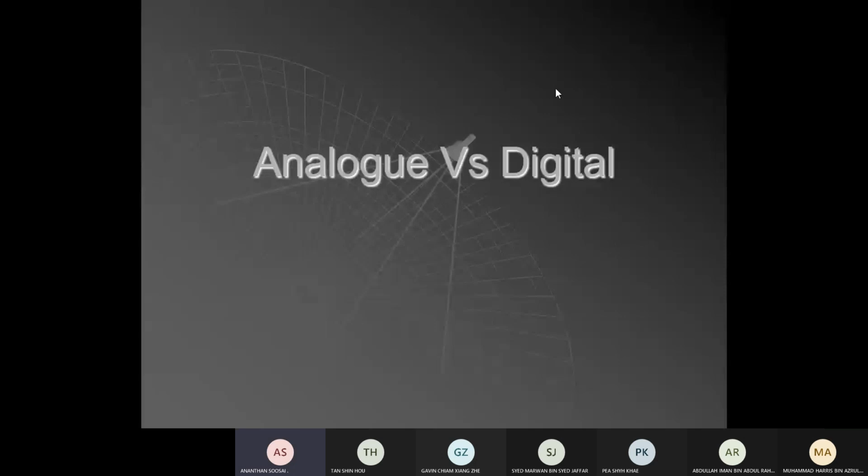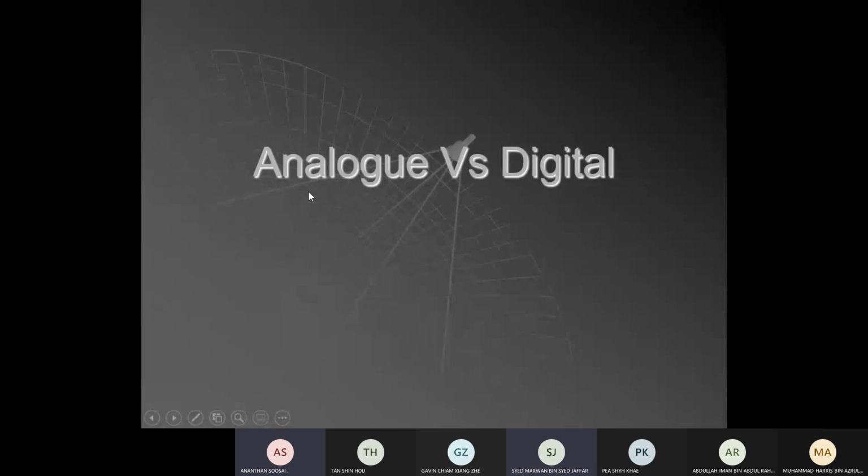I believe many of you will have come across the terms analog and digital. Which is better? You have two types of signal, analog signal and digital signal. Which is better? Digital. So you feel digital is better. Why is digital better than analog? Now all are changing to the digital world. They say digital world. But actually, digital is a photocopy of analog.